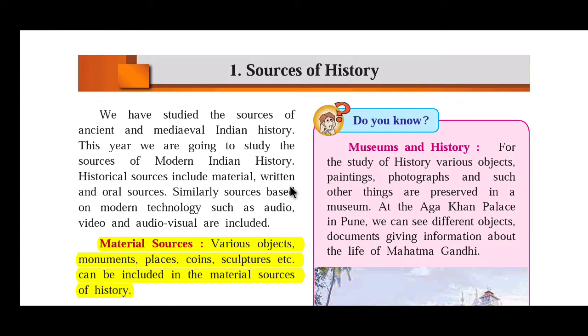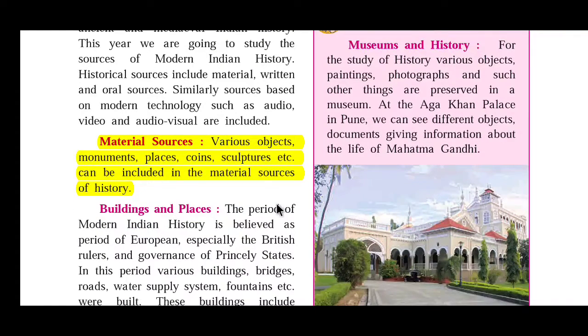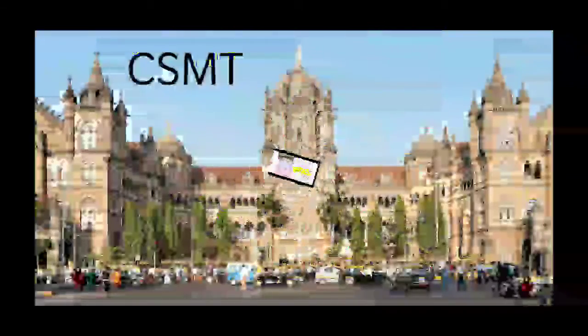Various objects, monuments, places, coins, sculptures, etc. can be included in the material sources of history. Now students, pay attention here first. What are material sources? Material sources means from the materials which were present in that particular time, we are getting the story, the history, the events related to that particular material. For example, monuments, places, coins, etc.